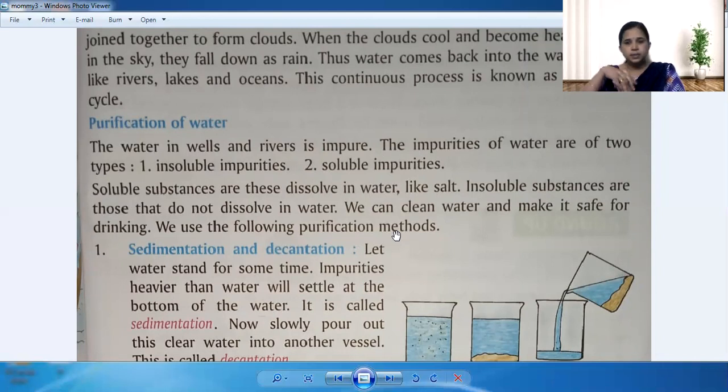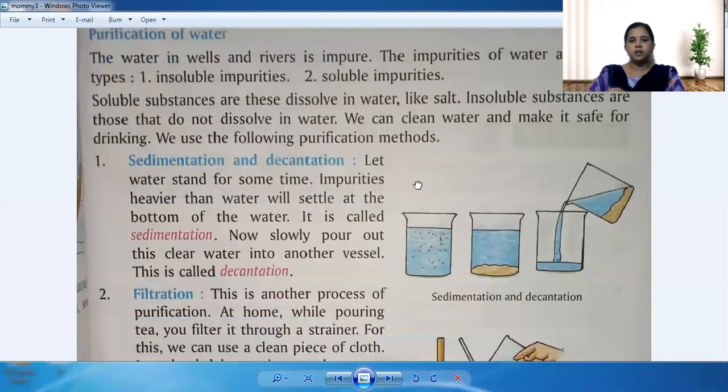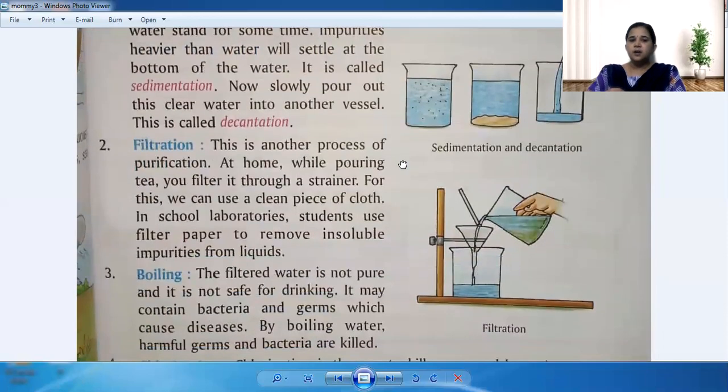The mud, no. So we have to eliminate those impurities. There is a process involved to clean the water. Now let us see that process. It is called sedimentation and decantation. They are the various steps involved in cleaning the water.